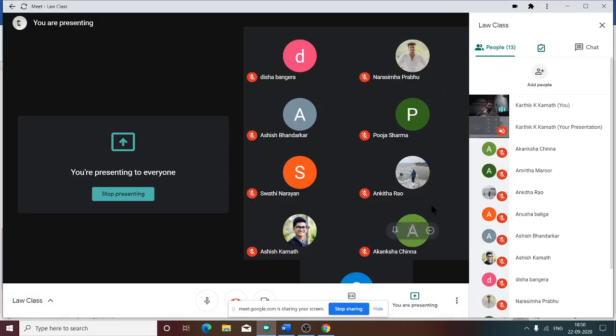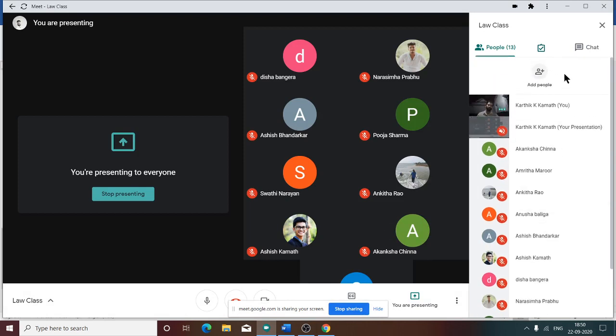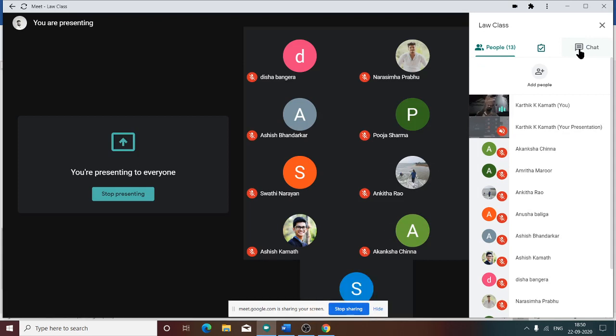What example can you give for an executed contract? Any example where both the parties perform their duties, that is executed. Suppose I am selling something, I am ready to sell, another party is ready to buy. I am giving my property, another party is giving me money. Everything is proper as per the law, and both the parties have performed their respective obligations. That is the meaning of executed.